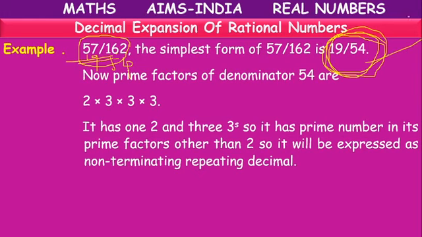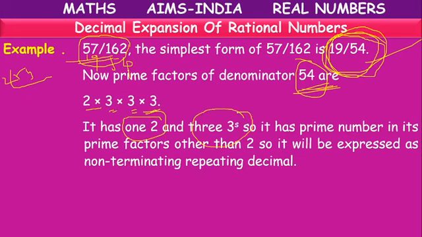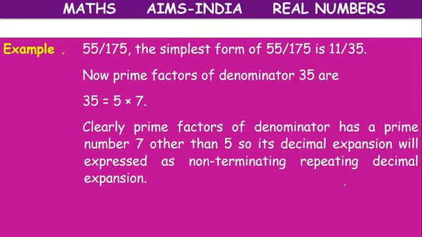How to check? We have to take the denominator 54. What are the factors of 54? If you do the prime factorization method, starting from 2, what can we write? 2 into 3 into 3 into 3. It has one 2 and three 3s. Except 2 and 5, there is another factor, 3. So it is a non-terminating repeating decimal.